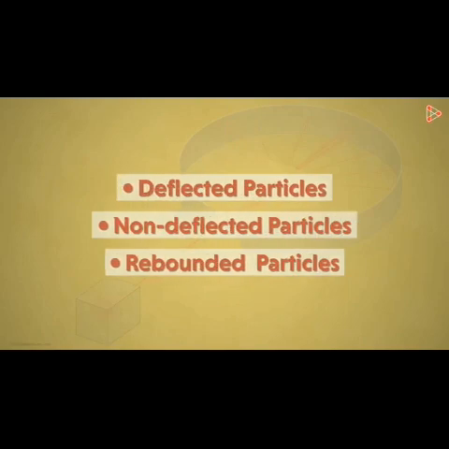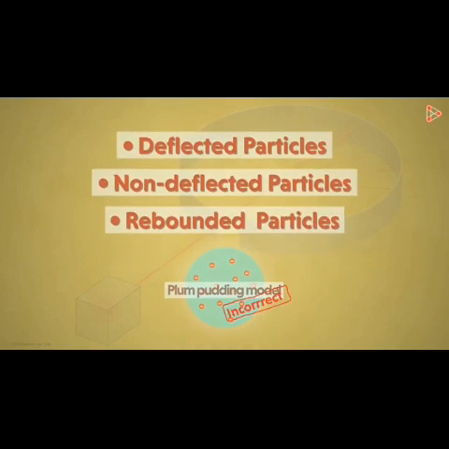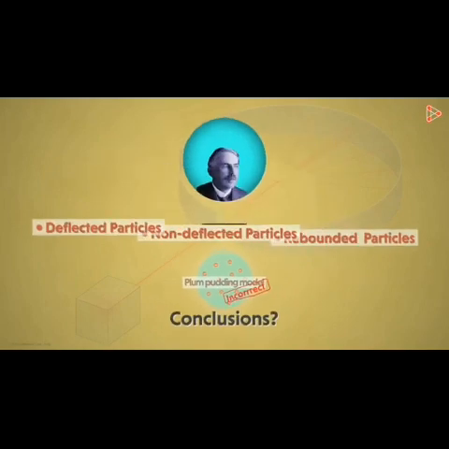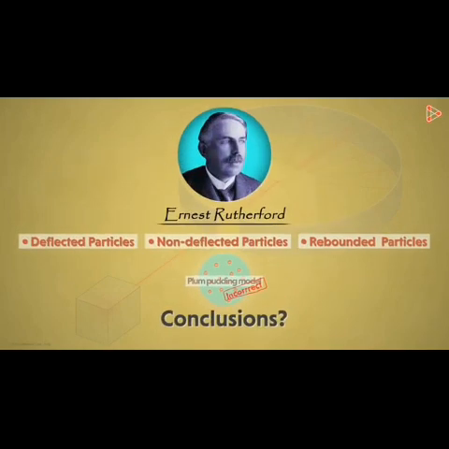Now, how can this be possible? These three observations made Rutherford think that the plum pudding model is not really correct. Based on the conclusions he had, he put forward a new hypothesis explaining the structure of atoms. What were his conclusions? Let us have a look at the conclusions by Rutherford, followed by the new atomic model put forth by him in the next video.